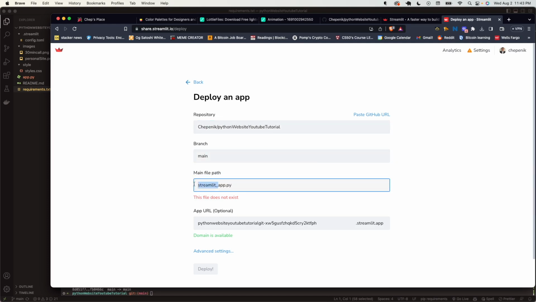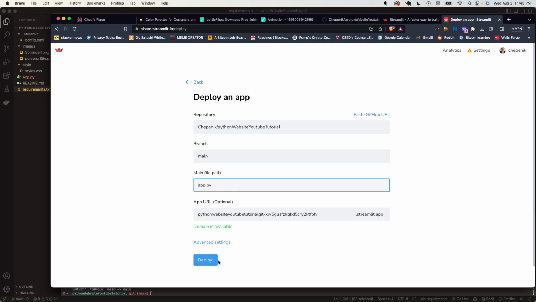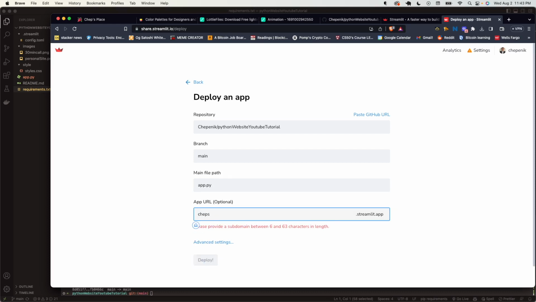We're just going to say app.py. And then I actually did like steps. Chep Python. Yeah, I like that. Chep Python. Glad it's available. Let's see if it does it.